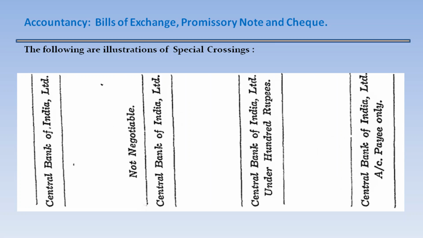The following are illustrations of special crossing. Two parallel lines with Central Bank of India Limited written in between. Two parallel lines, Central Bank of India Limited, not negotiable. Two parallel lines, Central Bank of India, under 100 rupees. Two parallel lines, Central Bank of India Limited, account payee only.